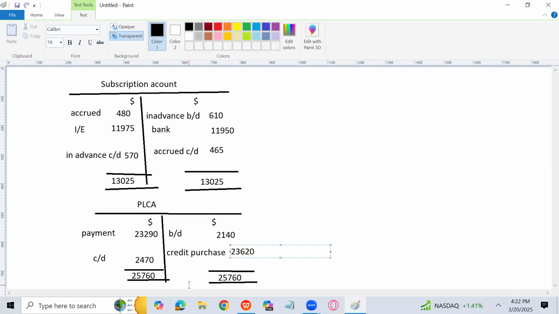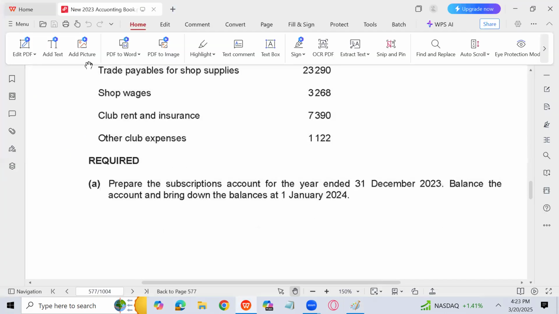25760, and I can find the credit purchases, 23620. Here I will write the brought down, 2470. Sir, why have you written this? I will tell you. Because in this question, he basically requires us to prepare the purchase ledger control account. That particular control account is given in the question. So we have to prepare the full-fledged account, and full-fledged account means that you have to write the opening balance. Otherwise, marks will be deducted. Marks will also be deducted for opening balance dates. When he asks you to prepare it, then you have to make it complete.